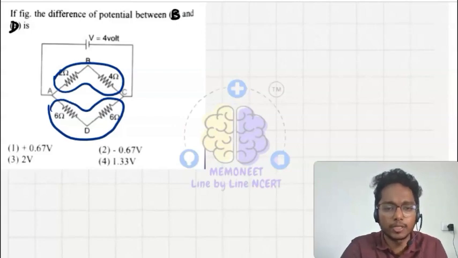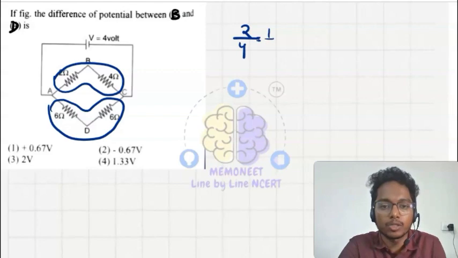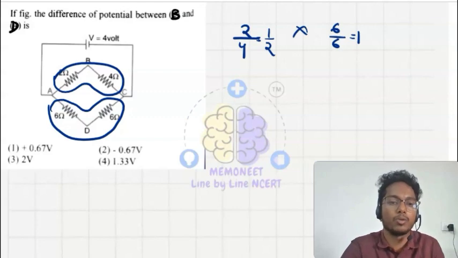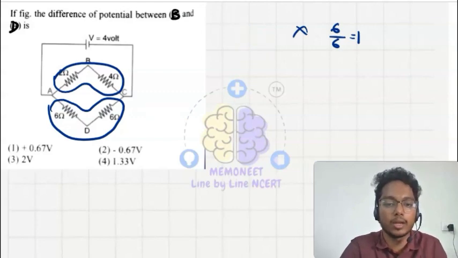Is it a Wheatstone bridge? Let's find out. 2 upon 4, the ratio is 1 upon 2. Here it is 6 upon 6, the ratio is 1. No, it's not a Wheatstone bridge. Okay, this resistance setup is not a Wheatstone bridge.